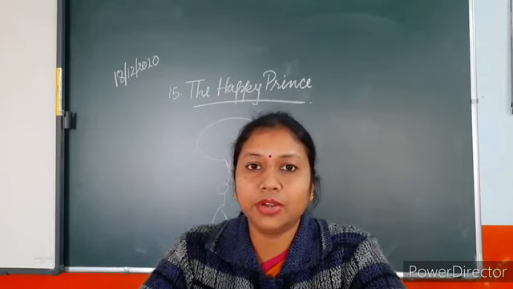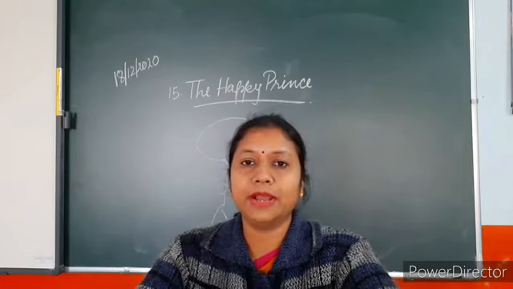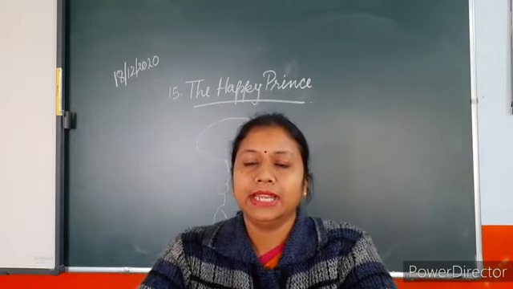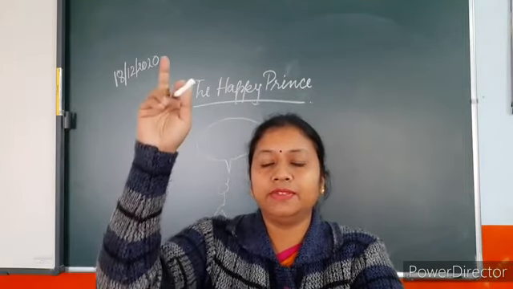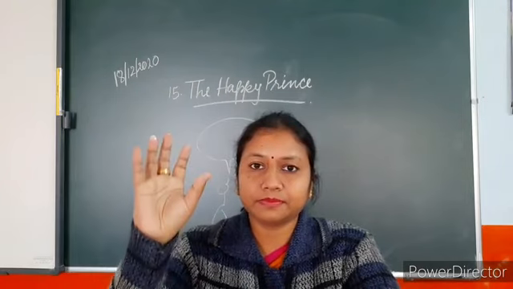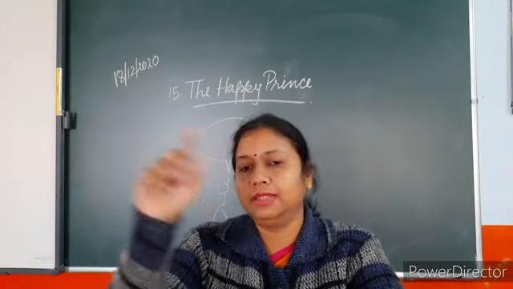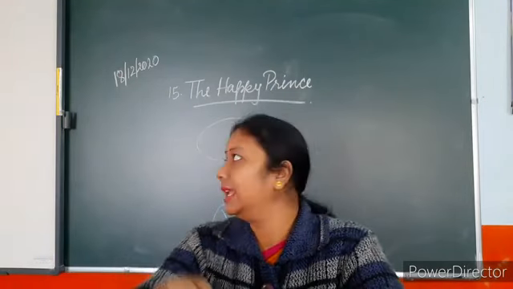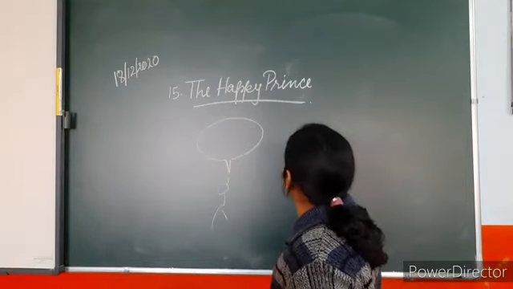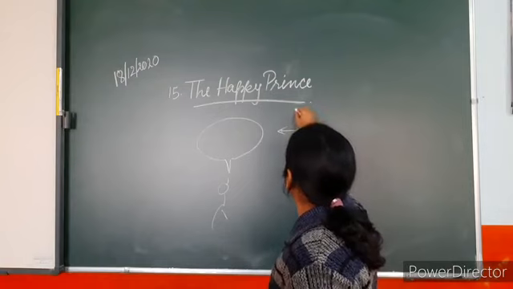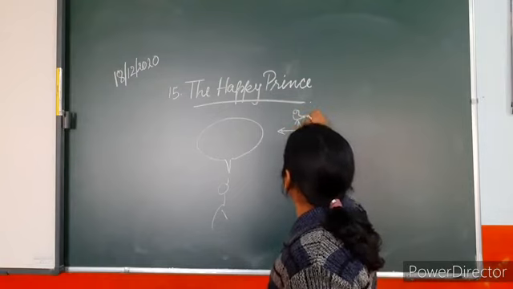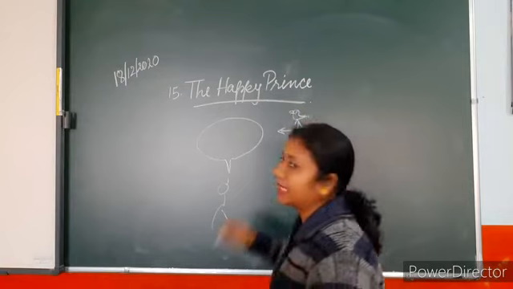Do you know what is a weathercock? You must have seen in some houses, old places, there is a pole, and above that there will be a cock made, and the directions are shown with that, like this. And here a cock is made, like this.